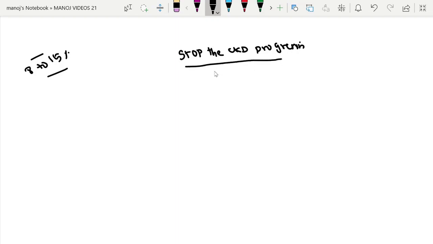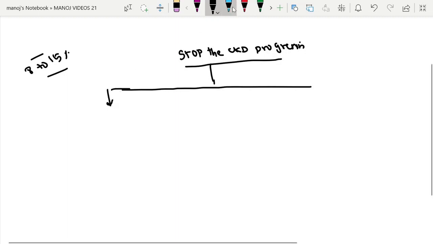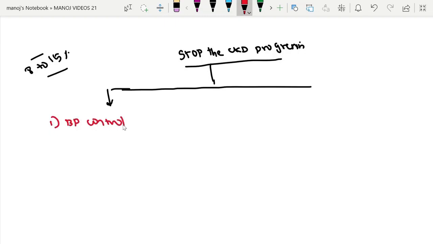In a CKD patient, the hallmark steps related to stopping CKD progression are blood pressure control, hyperglycemia control, and the RAS inhibitors, which have been the cornerstone of preventing CKD progression. First will be the BP control, the target BP, and the trials related to it. We will see one by one.